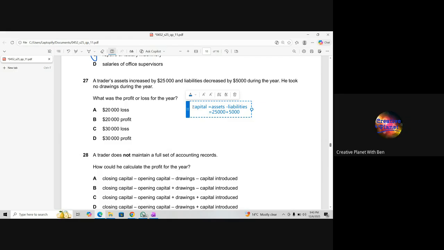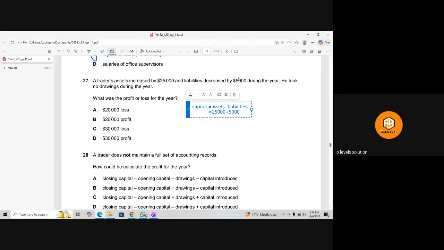But we always minus liabilities from assets. Well, in that case, they are saying that liability has reduced from the previous year. A trader's asset increased by $25,000 and liabilities decreased by 5,000.